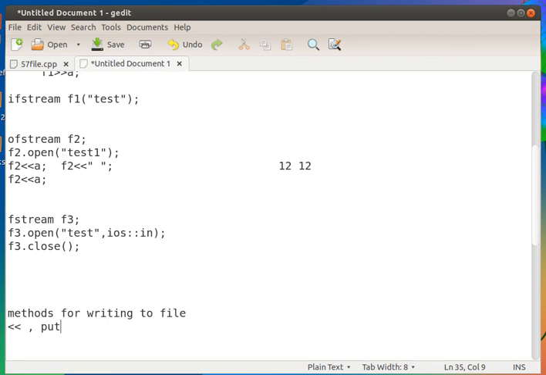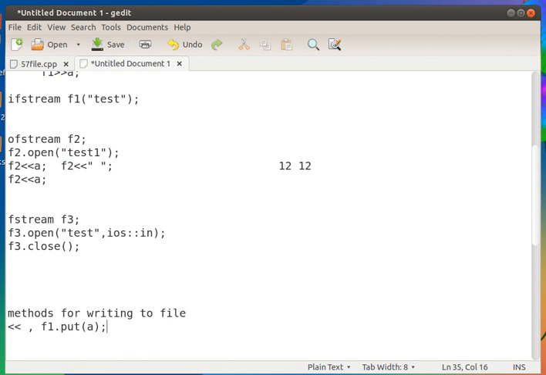So the syntax will be, if the object was f1, then f1 dot put, and inside the brackets we pass the value which has to be written. Now this variable a should be a character variable.